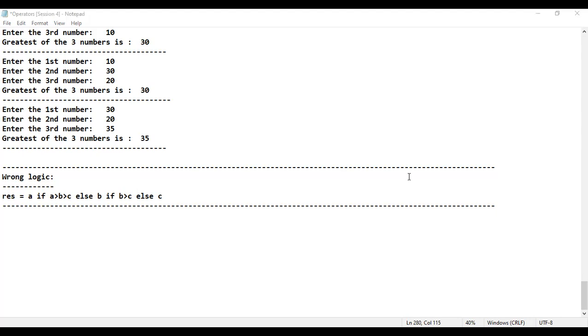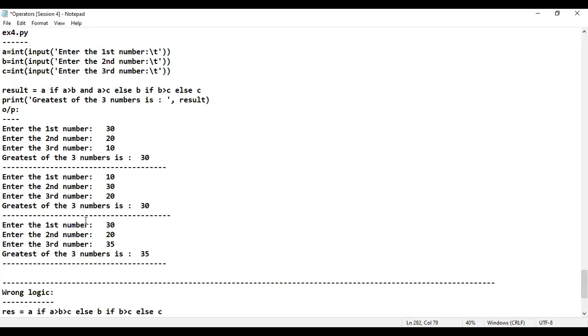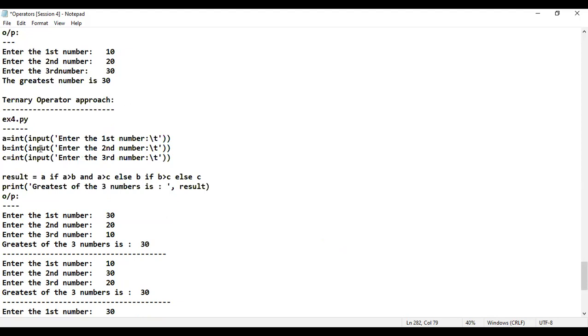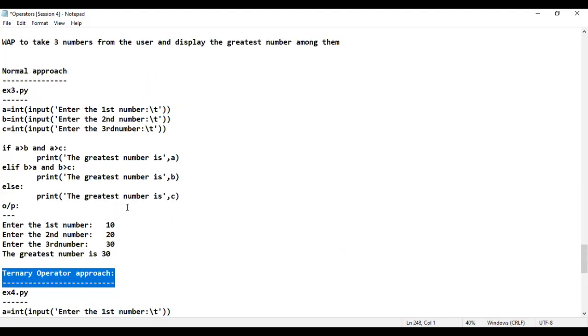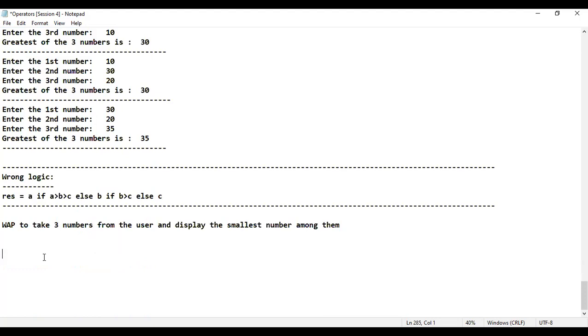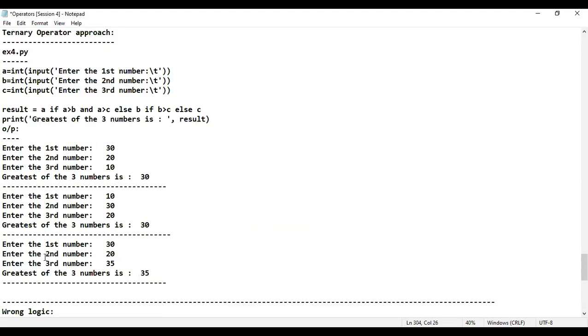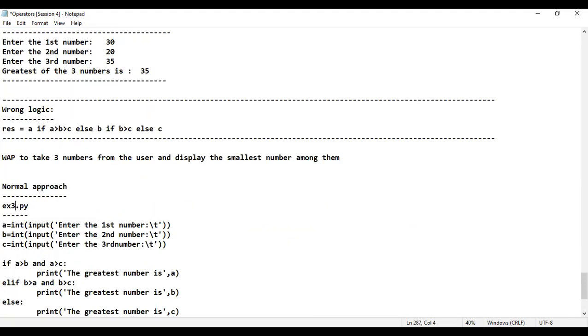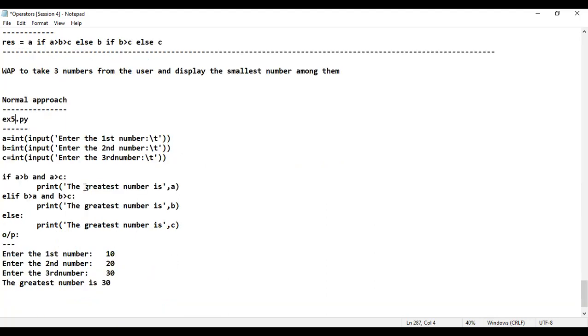Now, write a program to take 3 numbers from the user and display the smallest among them. It's pretty simple for me. Directly, I'll consider the ternary operator approach. If you want the normal approach also, I can consider it. I'll just copy this and paste it. Example number 5.py. I will not execute it, trust me. Enter the first number. The smallest number